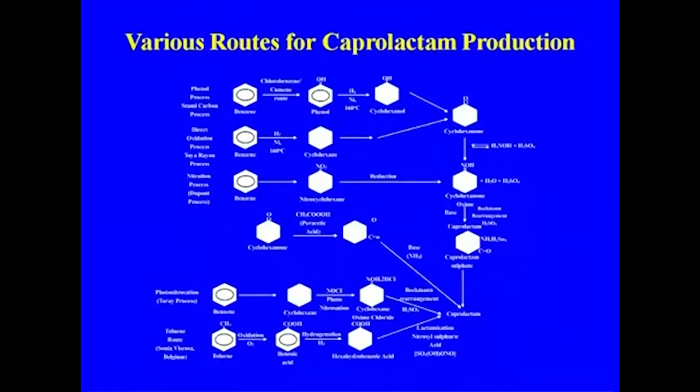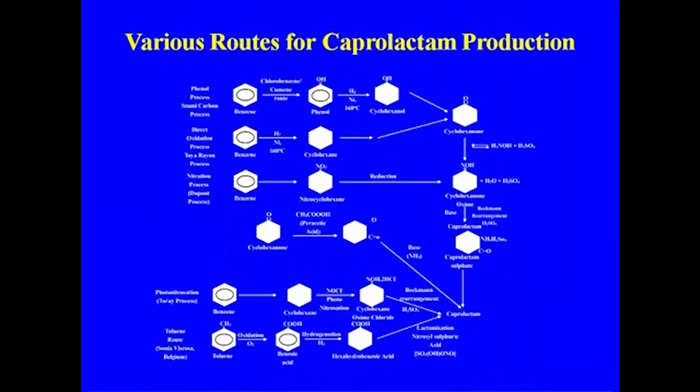As I told you, there are various routes, but finally for caprolactam, in most cases, it is the Beckmann rearrangement, and that may be from benzene to phenol, or benzene to cyclohexane, or benzene to nitrocyclohexane, or toluene to benzoic acid.